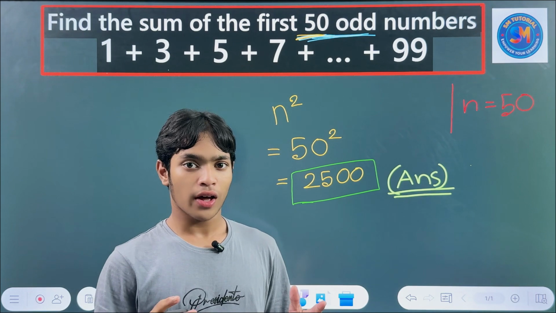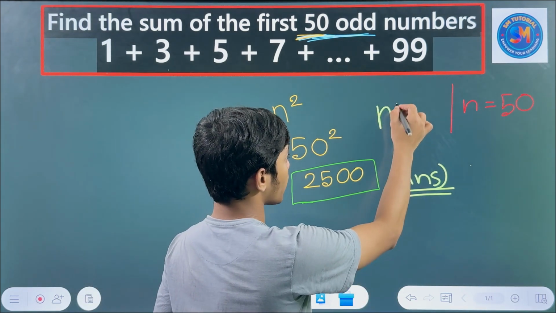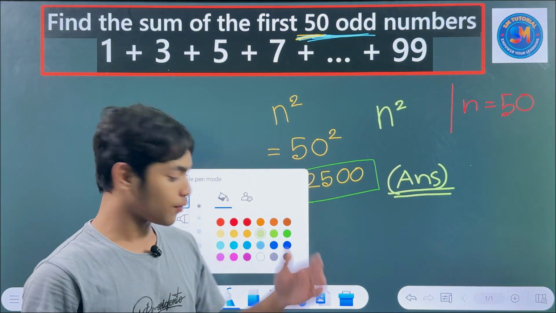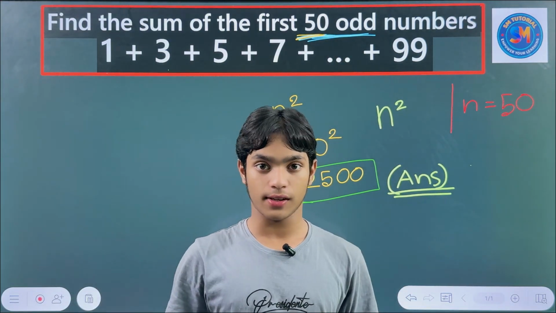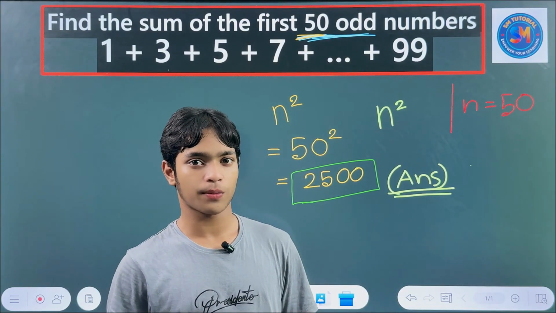Also, of course, this formula, n square, for the sum of odd numbers, you have to memorize. You have to remember this always, because this is an easy formula.